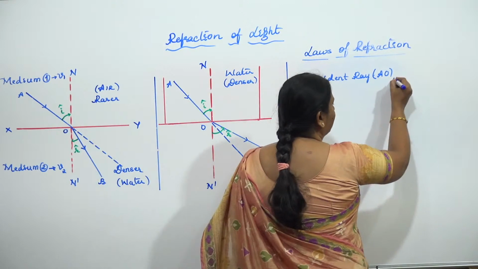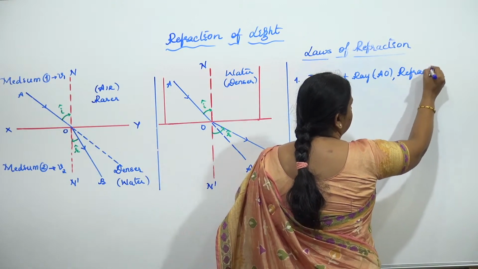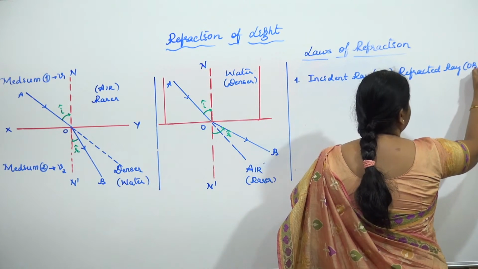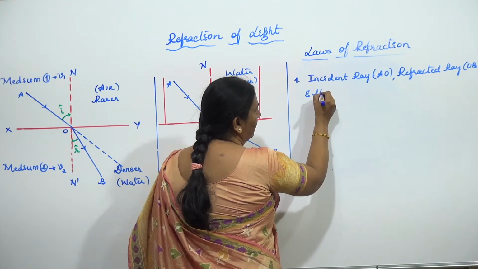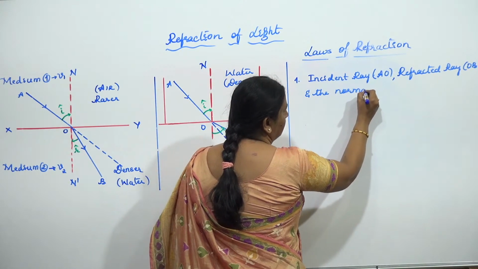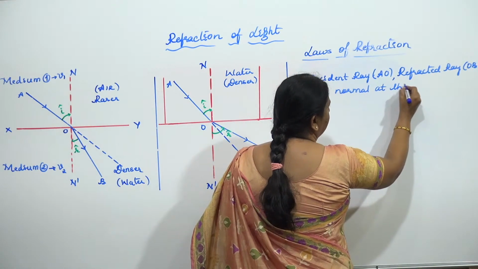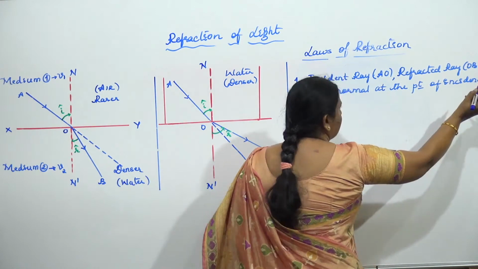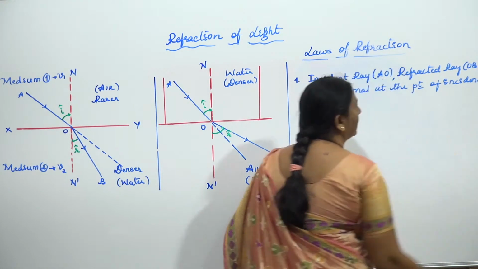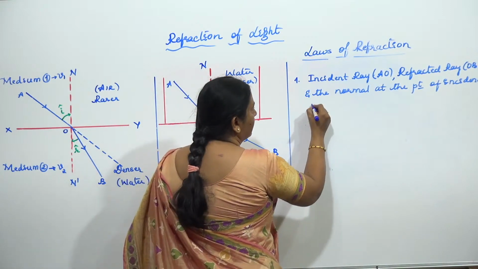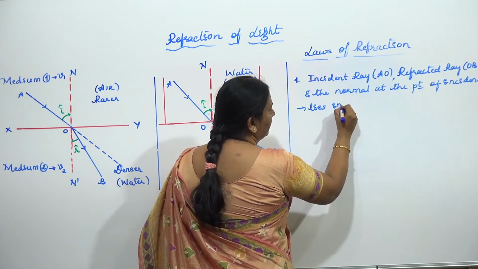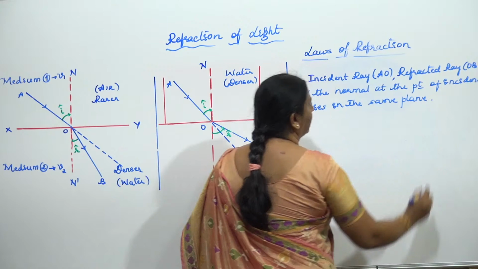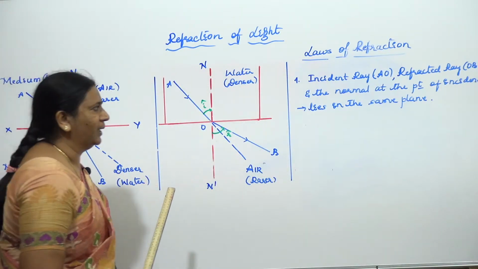So incident ray, refracted ray, that we are having as OB in both the ray diagrams, and the normal at the point of incidence, that is NN dash, all these lie in the same plane. So this is one.